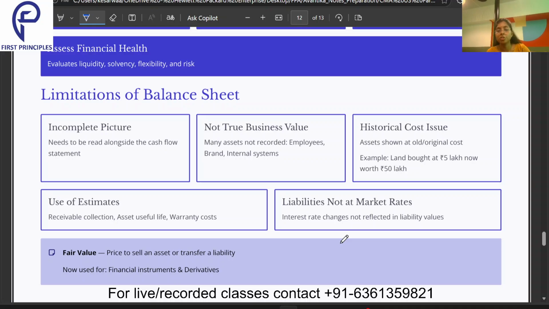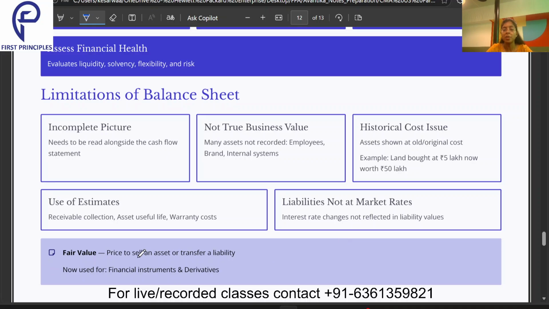Then limitations: liabilities not at market rates. That is, interest rate changes are not reflected in liability values. Like suppose I took a loan 5 years ago of 50 CR. After 10 years when I have to repay it, its current value may differ from 50 CR, but it will be shown as 50 CR on my balance sheet.